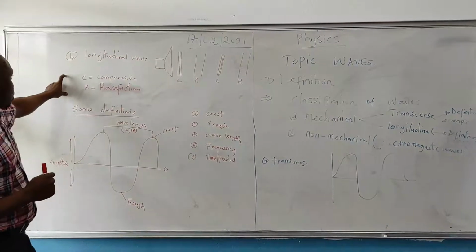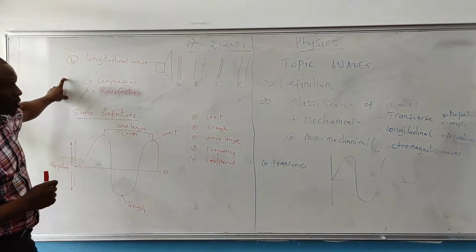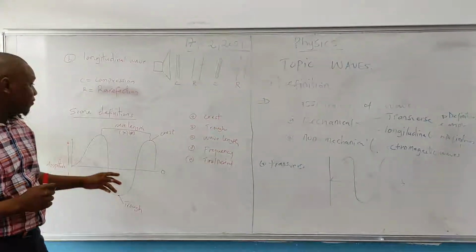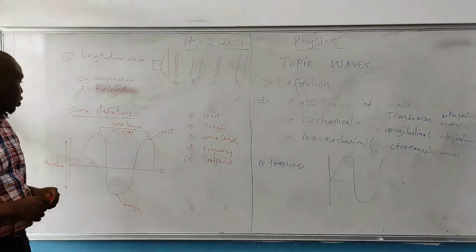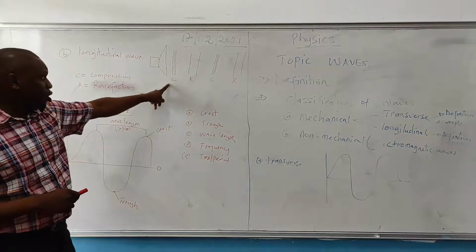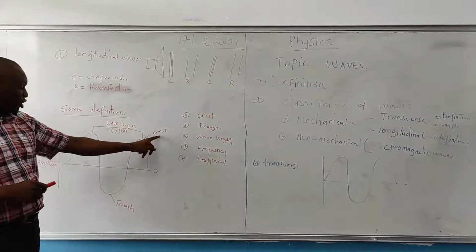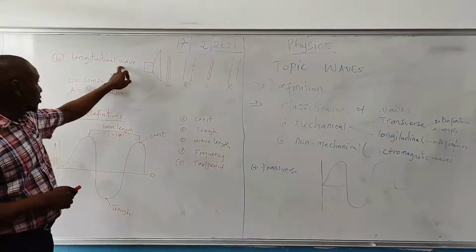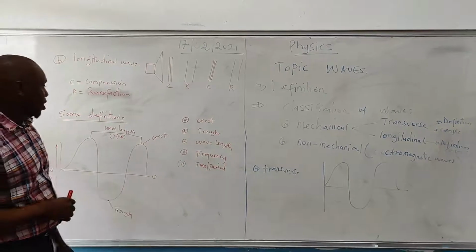The first difference between longitudinal wave and transverse wave is that for longitudinal wave, the particles of a transmitting medium are vibrating along the direction of propagation, while for transverse wave, they are vibrating at right angle to the direction of propagation. The second difference is that longitudinal wave causes compression and rarefaction, while transverse wave will cause crests and troughs. The third difference is the example: for longitudinal wave, an example is sound wave, and for transverse wave, an example is water wave.